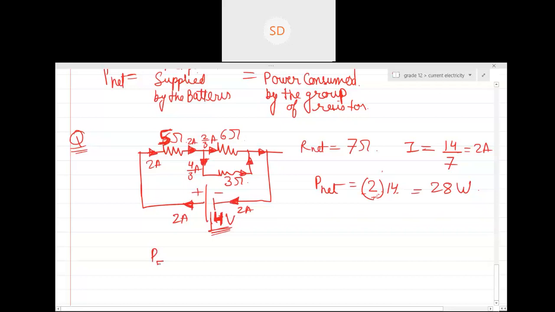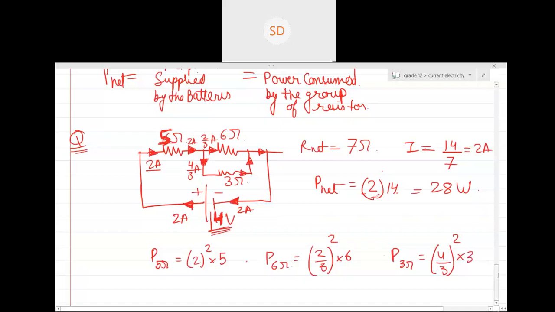What is the power across 5 ohm resistance? I square R. So can I write it as 2 square into 5? Yes or no? Power across 6 ohm resistor will be equal to 2 by 3 square times 6. Can you see over here, the current which is passing through the resistor, squared, multiplied by that resistor? Are you getting my point? Power through 3 ohm will be equal to 4 by 3 square multiplied by 3, right?